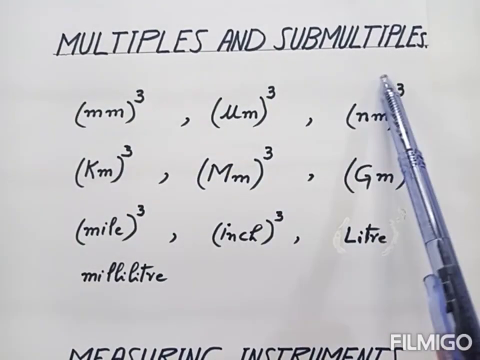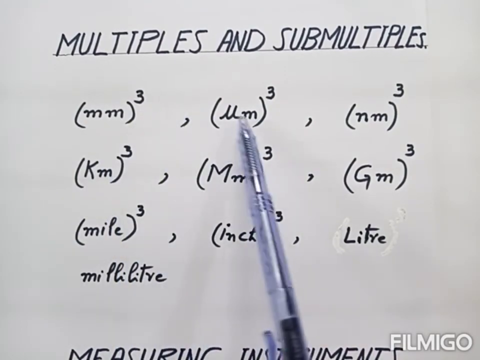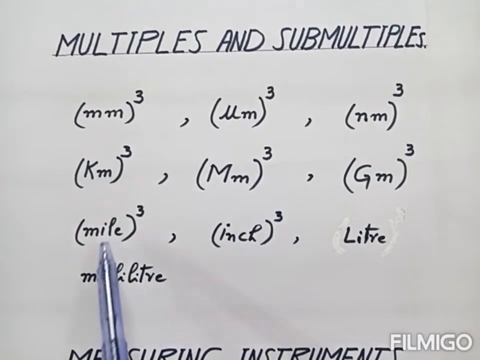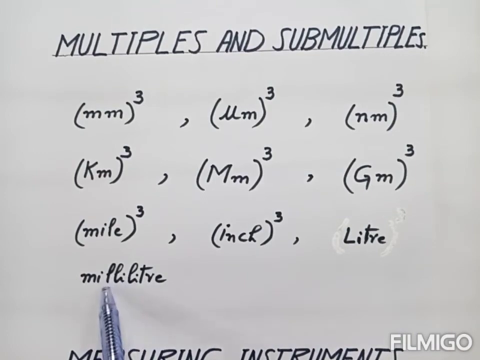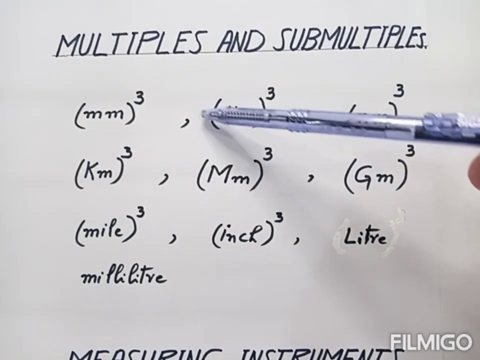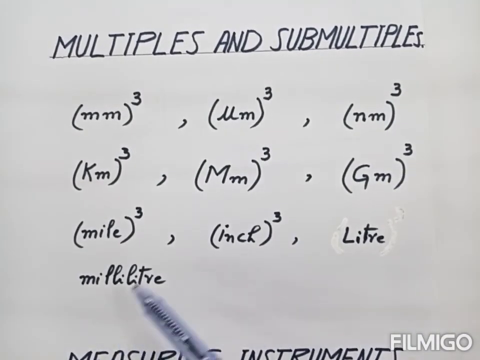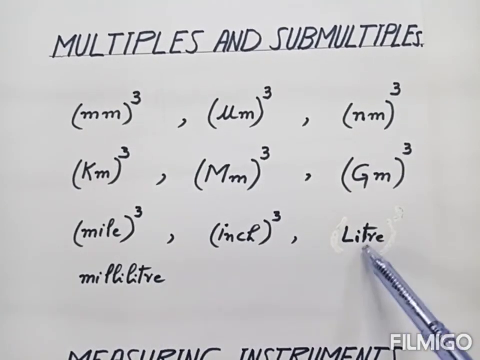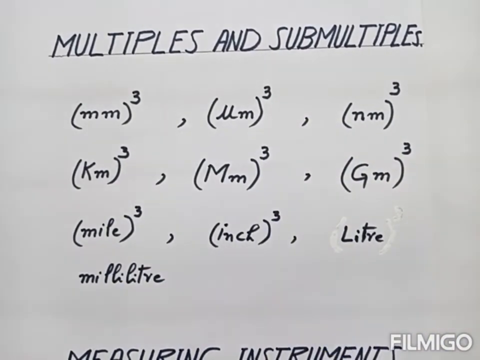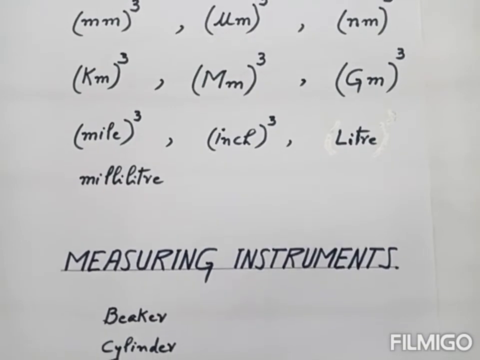Now multiples and submultiples of the unit of volume. For example, millimeter cube, micrometer cube, nanometer cube, kilometer cube, megameter cube, gigameter cube, mile cube, inch cube, liter, milliliter. These three units are submultiples, and these units are multiples. Liter and milliliter are the units of volume which are used for liquids. Now we are going to discuss different measuring instruments which are used to measure the volume.